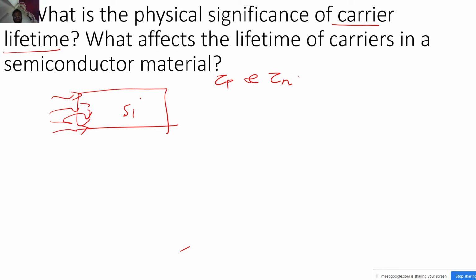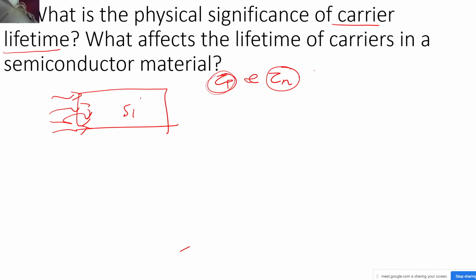So now what is happening? What does this carrier lifetime mean? It just roughly means for how much time your carrier will be living. It is just like our death age. We all will be dying somewhere in the future. We have some particular lifetime. We say the average lifetime of a healthy human is around 65-70 years or something like that. In a similar way, you can imagine that these carriers also have their lifetime.